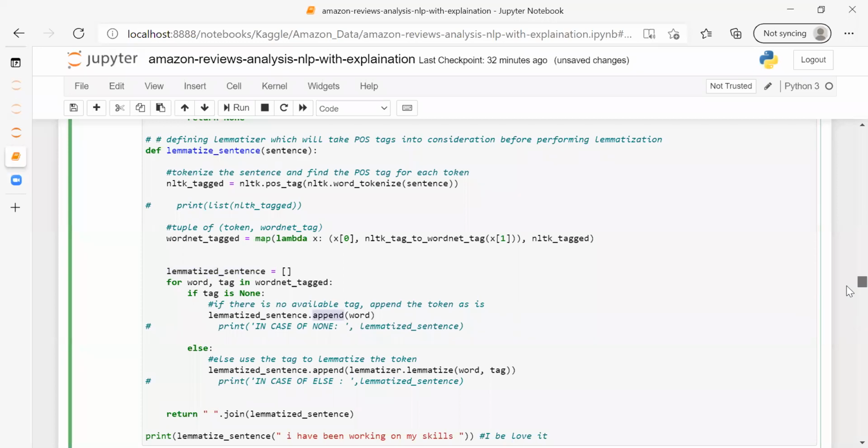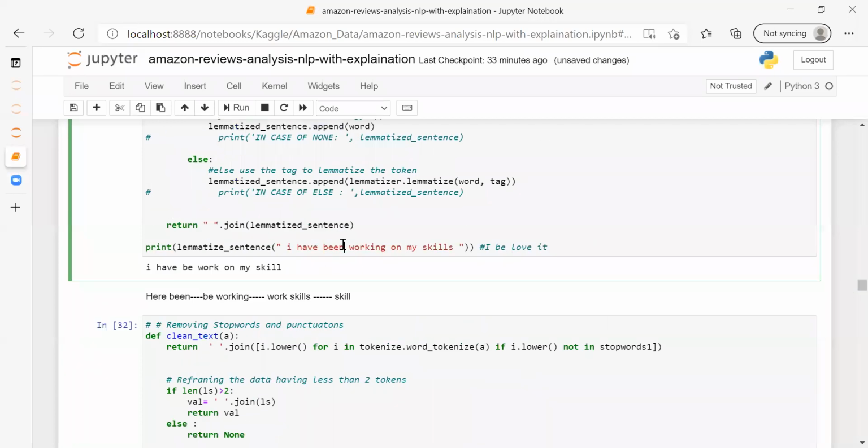Let me show you the output of it. So this is the output of this defined function. It has returned "I complete, have also been returned, been." After lemmatization, as I have told you, it will give you the root word, the dictionary form of the word. From "been", I'm getting "be". From "working", I'm getting "work", and from "skills", I'm getting "skill".